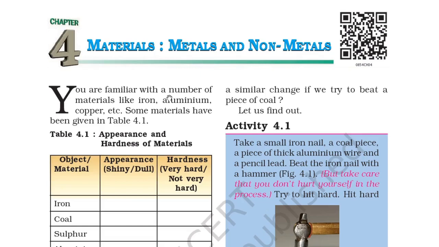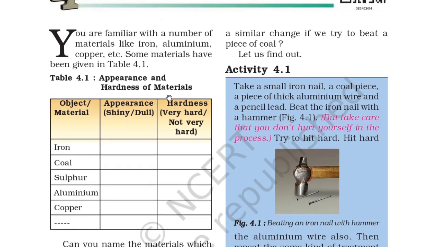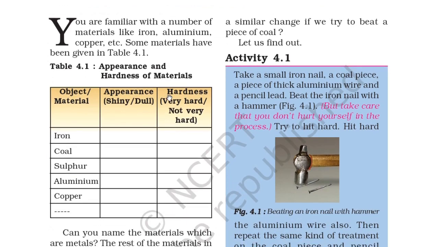Welcome back everyone. Today we are going to start chapter 4, materials: metals and non-metals. You are familiar with a number of materials like iron, aluminium, copper, etc. Some materials have been given in Table 4.1. So you can see the materials iron, coal, sulfur, aluminium, copper and their appearance and hardness.